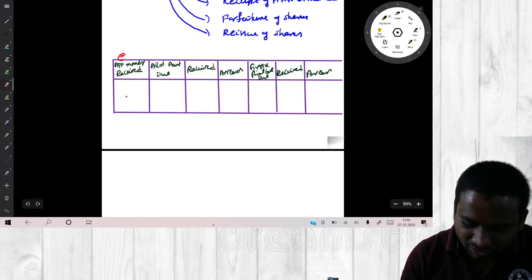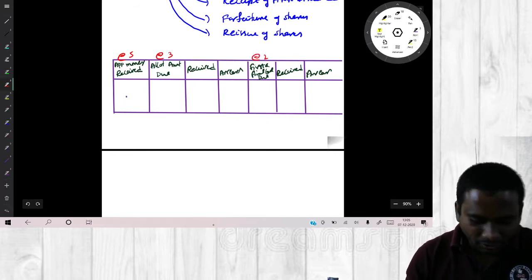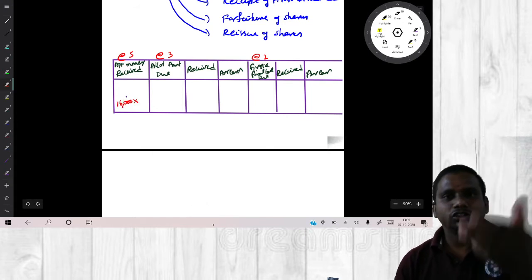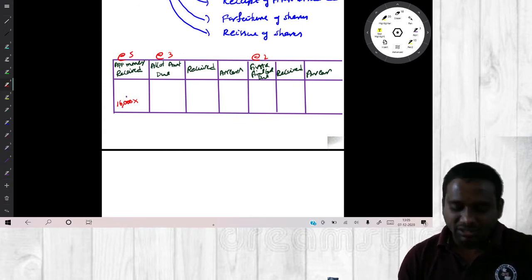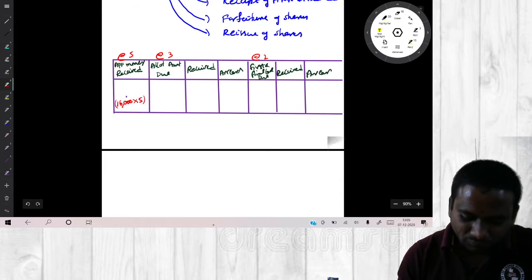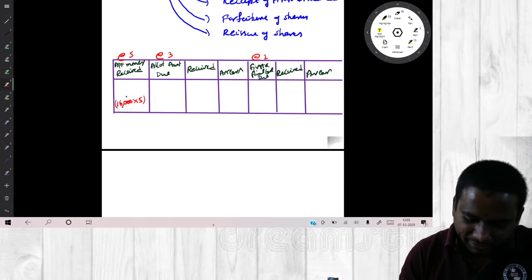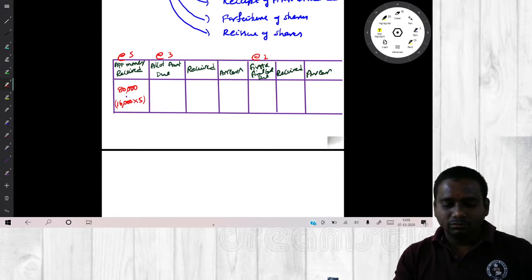Amount due on application 5, allotment 3, first and final call 2. Okay, tell me how much amount we have received. We have issued 16,000 shares, public also subscribed 16,000 shares, so we will receive money 16,000 into 5. How much? Do calculate. 16 5s are 80, so we will receive 80,000.